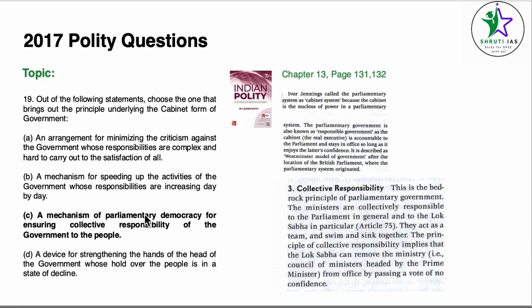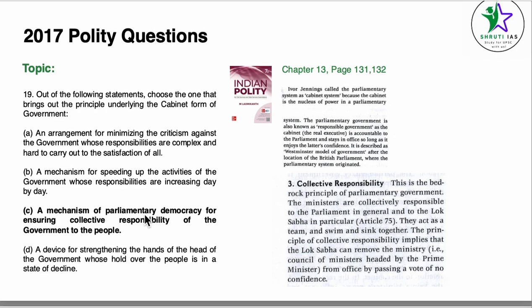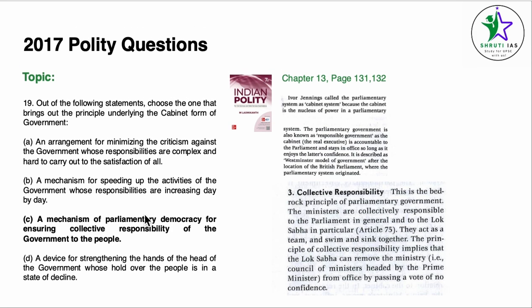Coming to question number 19, out of the following statements, choose the one which brings out the principle underlying the cabinet form of government. Again, this is going to be similar to the last question. This collective responsibility point is given in chapter 13, page number 131 and 132.